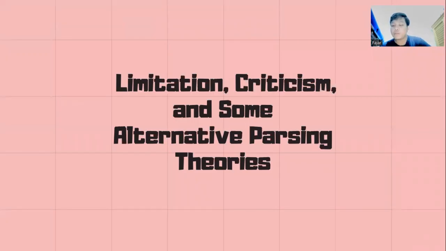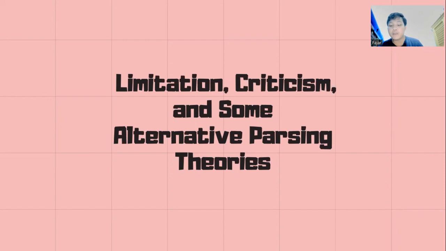While parsing theories have been helpful in explaining how people understand language, they also have some limitations and have faced criticisms. One limitation is that parsing models tend to simplify the complex and dynamic nature of language comprehension. For example, they often assume that processing occurs in a linear, serial manner, whereas real language processing is influenced by many factors, including context, knowledge, and expectation. Critics have also pointed out that parsing models often fail to account for the role of probabilistic information in language processing.